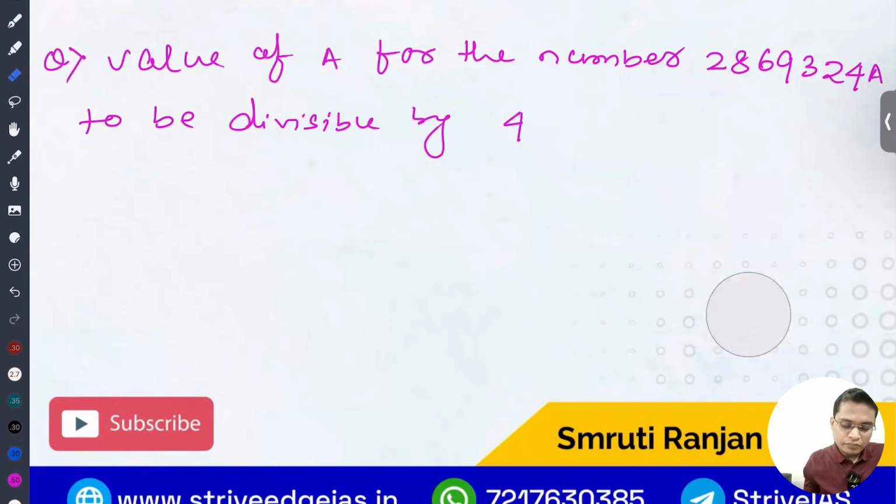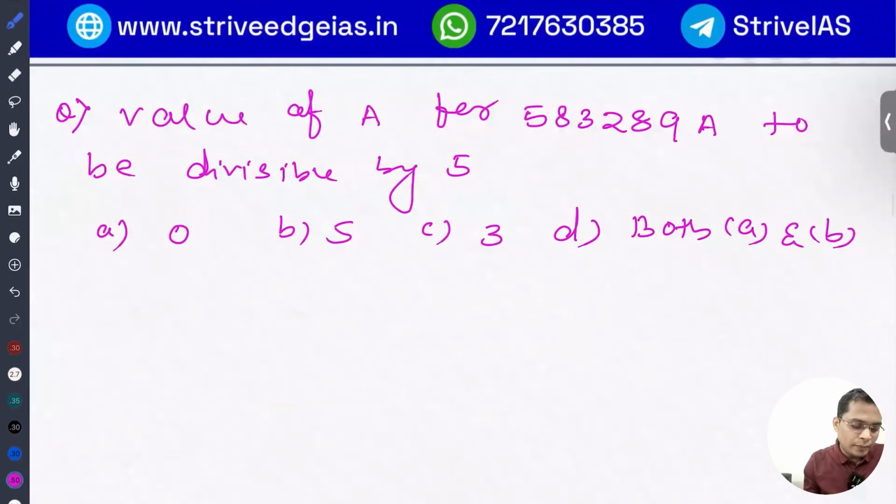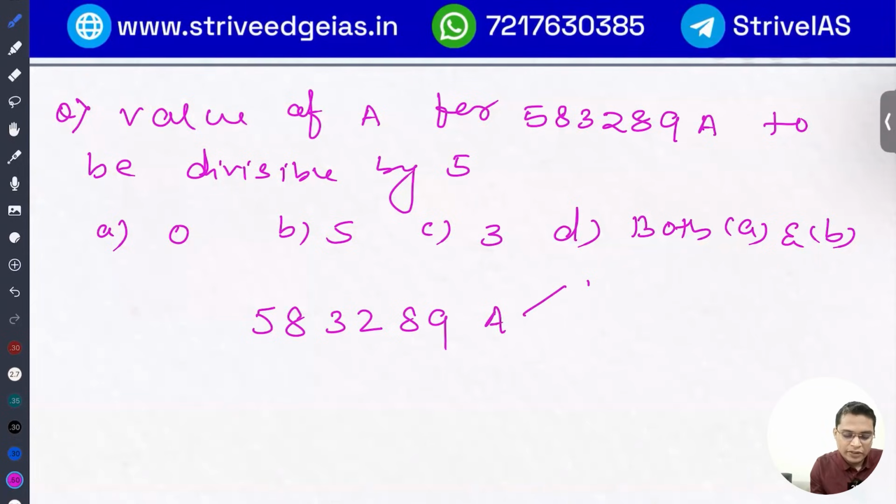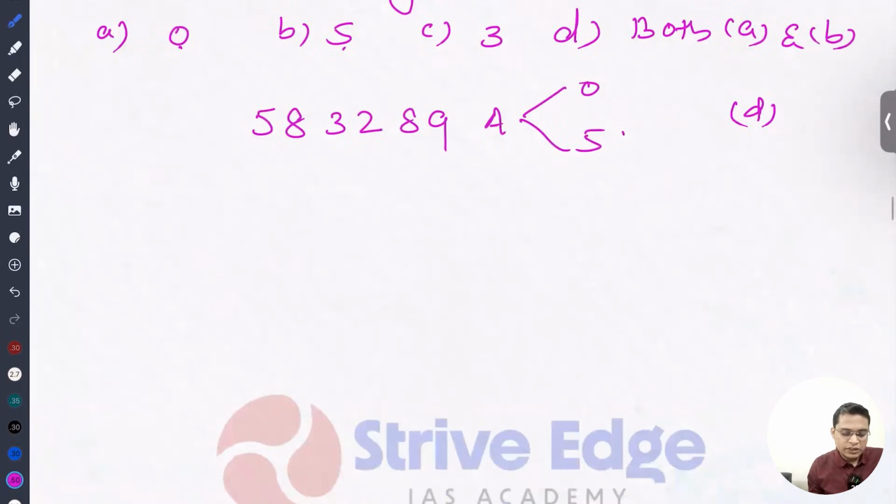Okay, let's move ahead. So next question, the value of a for this to be divisible by 5. For a number to be divisible by 5, the unit digit should be either 0 or 5. So the number is 583289a, so a can be 0 or a can be 5. So here the answer is D. Okay, answer is D. Let's move ahead.